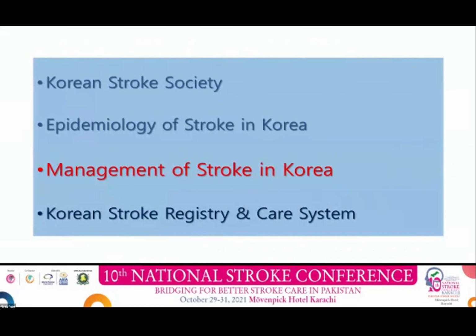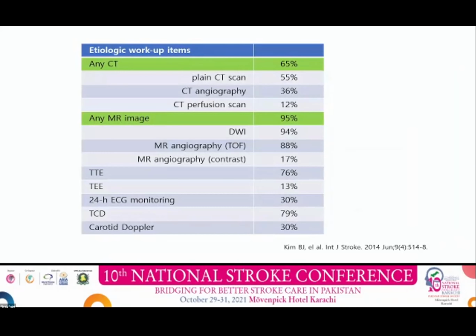Now, let me talk about the management of stroke in Korea. For the diagnosis of stroke and its etiology, MR imaging is the most commonly performed tool. 95% of the patients undergo MRI, diffusion-weighted imaging in 94%, MR angiography 88%.